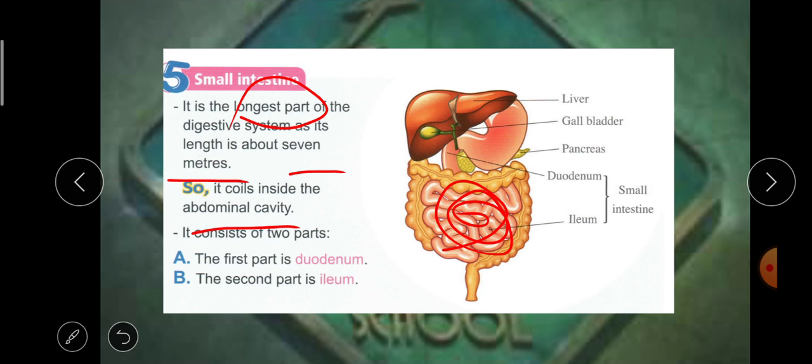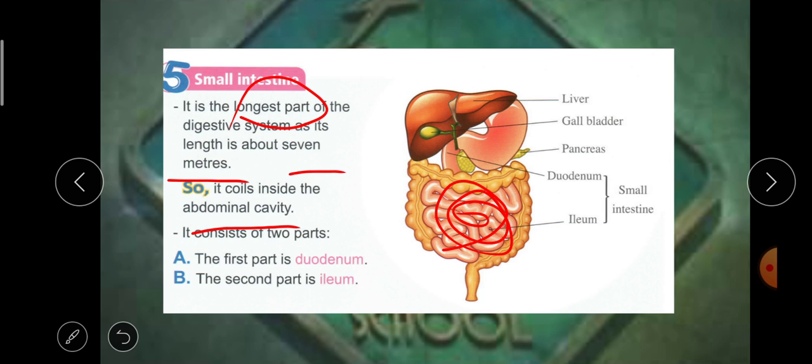It's about 7 meters long. It's the longest part in the digestive system. Do you remember the digestive canal? All the digestive canal is about 9 to 10 meters. The small intestine is only about 7 meters.